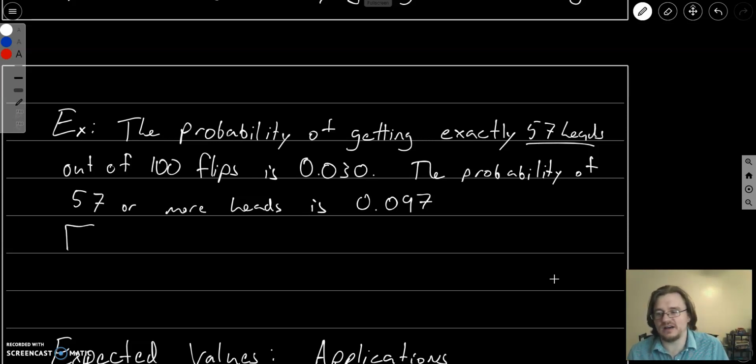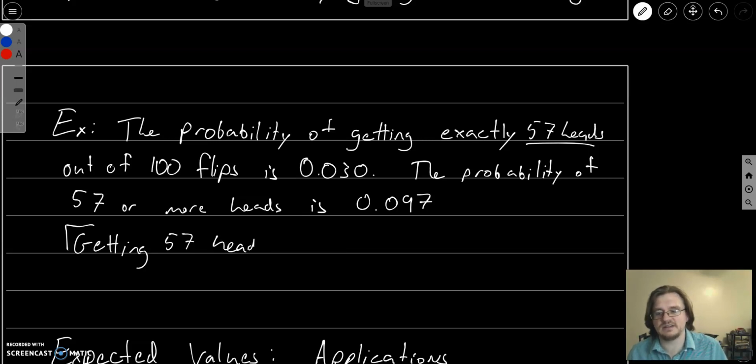So getting 57 or more heads, actually I want to be specific.